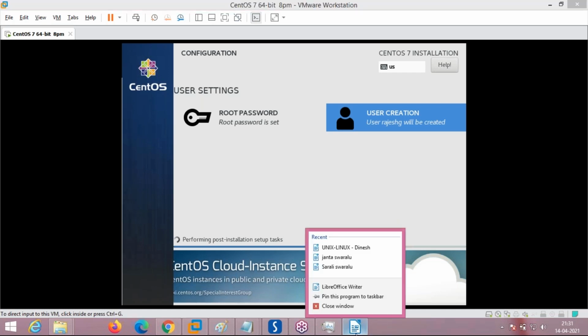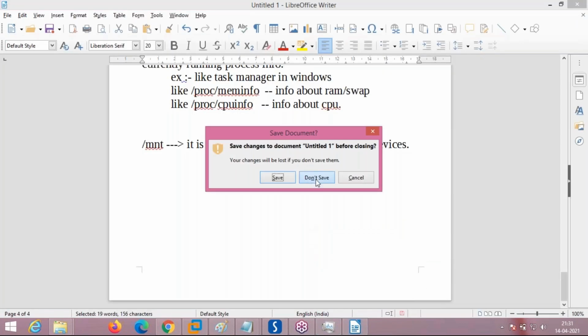I'm closing all the windows, man, because it is taking some RAM and all.